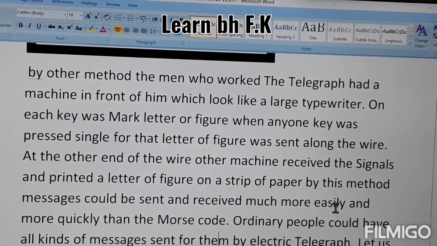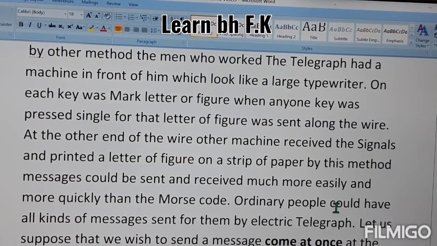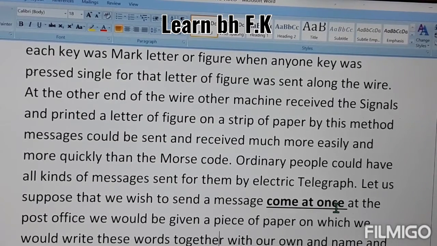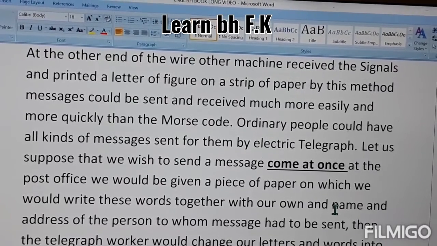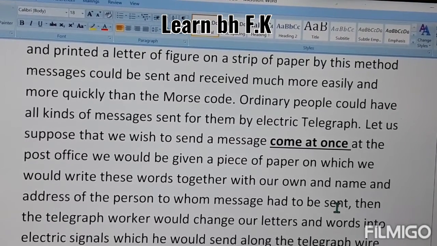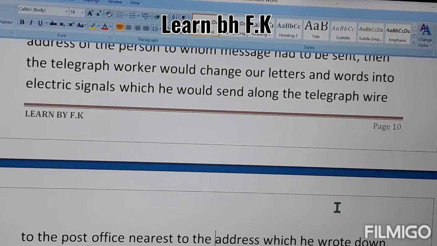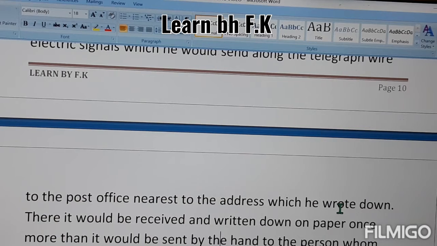Ordinary people could have all kinds of messages sent for them by electric telegraph. Let us suppose that we wish to send the message "come at once." At the post office, we would be given a piece of paper on which we would write these words with our own hand, and write the address of the person to whom the message had to be sent. Then the telegraph worker would change our letters and words into electric signals, which he would send along the telegraph wire to the post office nearest to the address which he wrote. Then there it would be received and written down on paper at once.